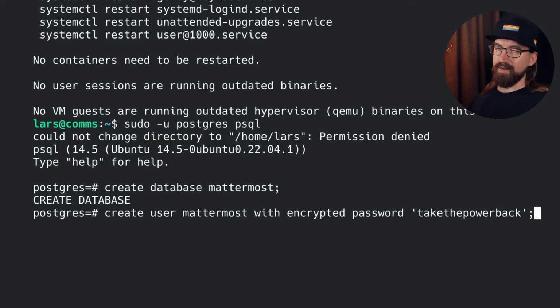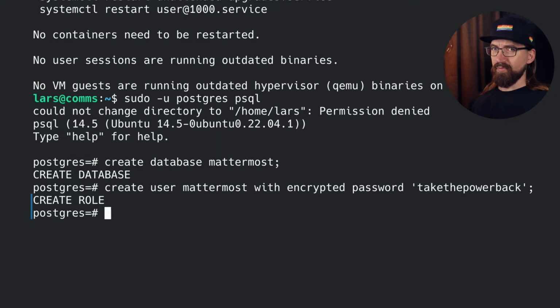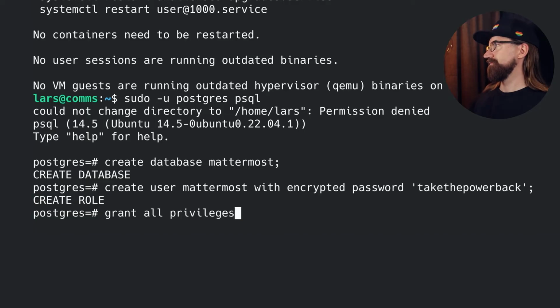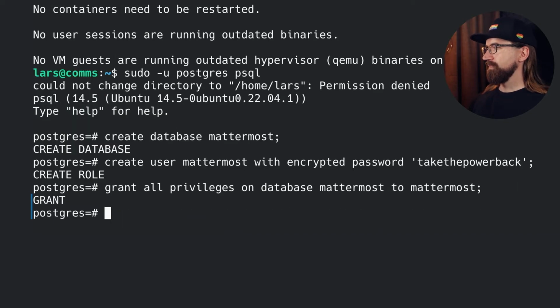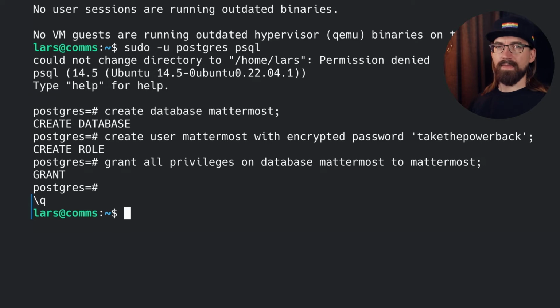You should probably use a randomly generated, more serious password. And then we grant the necessary privileges for the database to the user. That should be good to go.